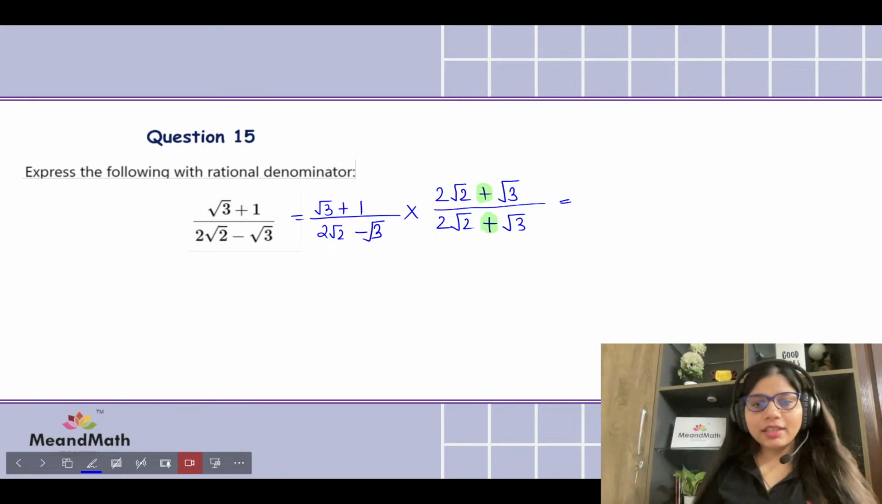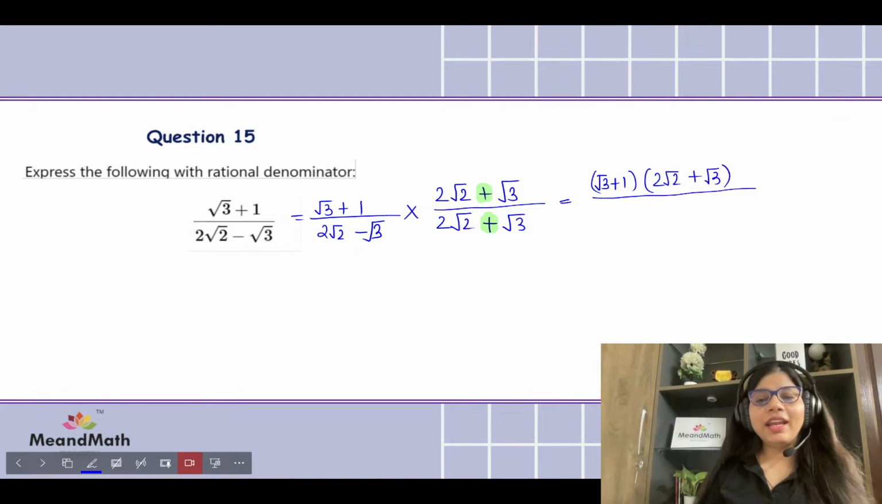Okay, let's get started. So the top is going to be square root of 3 plus 1. Okay, nice. So the first bracket, square root of 3 plus 1, the other bracket 2 root 2 plus root 3, and the bottom is the magical thing where it looks like a lot of steps, but हमें करना कुछ नहीं है.